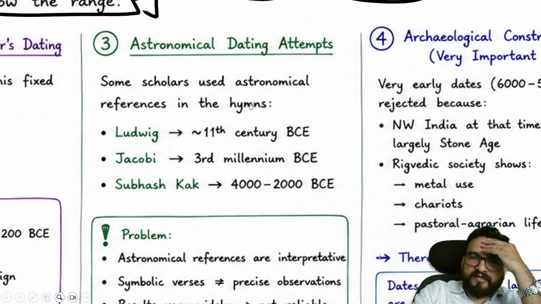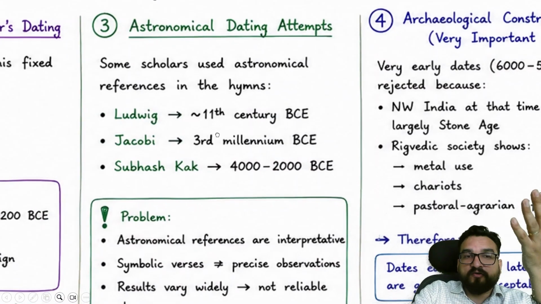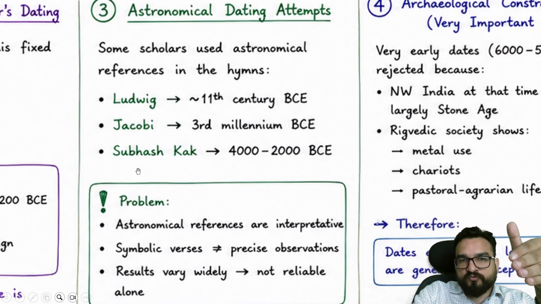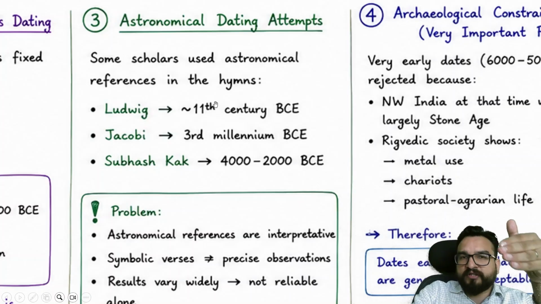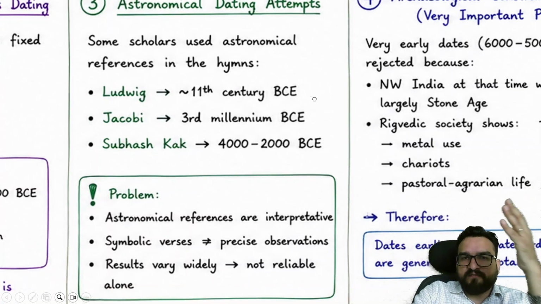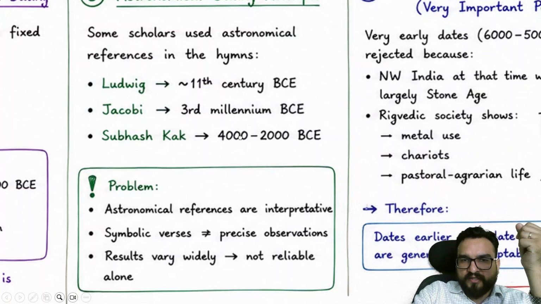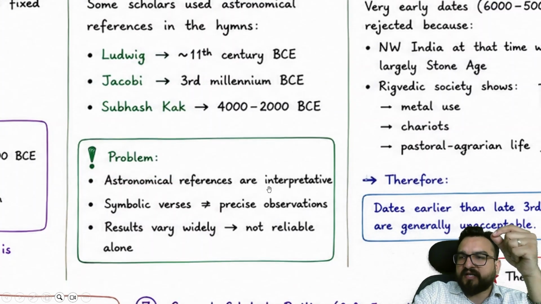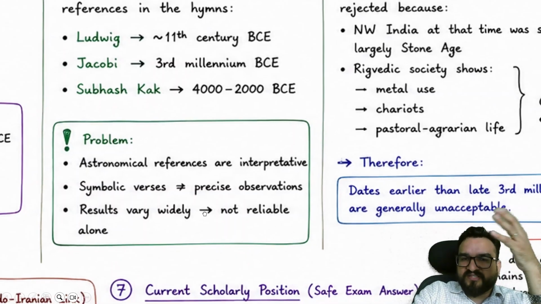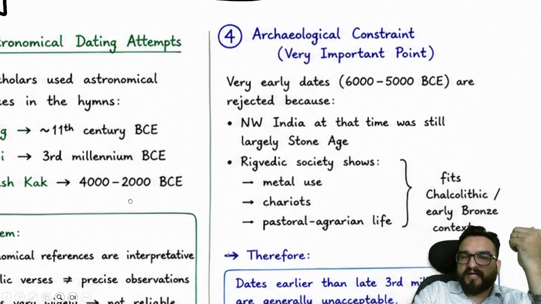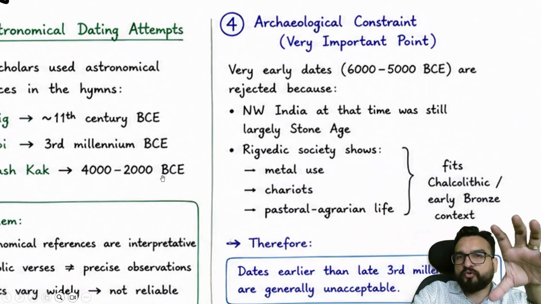One astronomical dating attempt you will find is by Ludwig. Shubhash is a very famous name over here. 4000 BC. Someone is saying 11th century BC, right? Someone is saying 3rd millennium BC over here. So astronomical references are interpretive. Symbolic verses are not equal to precise observation, and results vary widely over here as well. That's why, again, this is debatable, but you should know the debate over here.